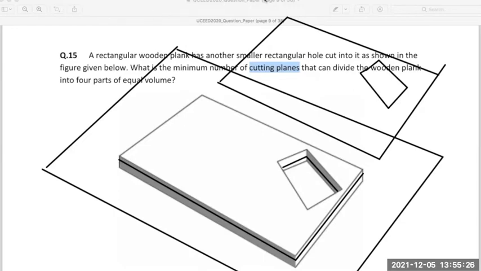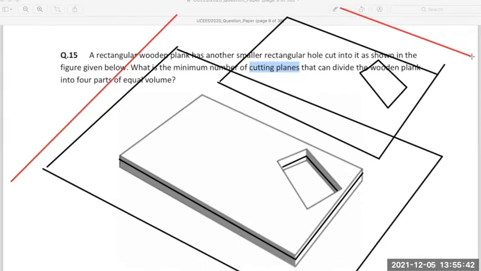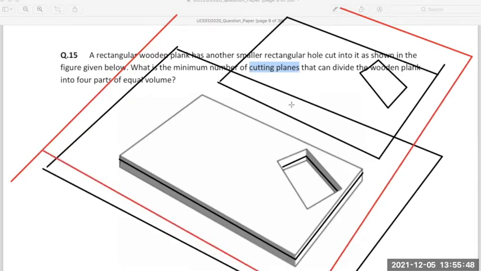And then I will take an even bigger plane, an even bigger cutting plane. 1 second. Which will cut through both these parts equally again. So that way I get 4 equal parts.